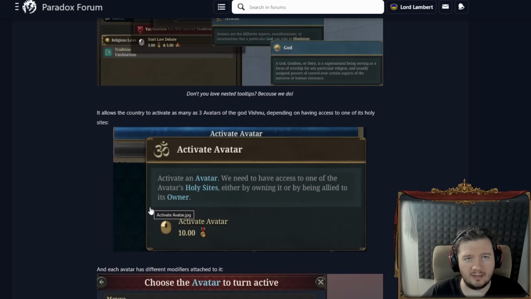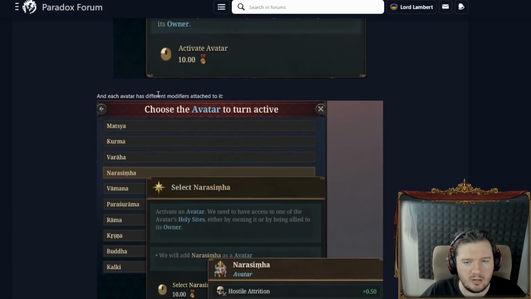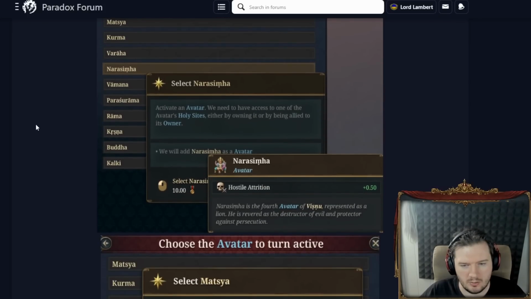I'm not sure if they have an origin point in EU4 vanilla. But having high relations with someone lets you invite a scholar of that school of the religion, and it kind of seems like what we're getting here. This seems reasonable, fair enough. Each avatar has different modifiers attached to it. Okay, so very much like that system.